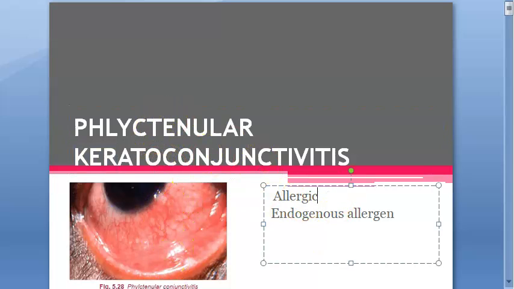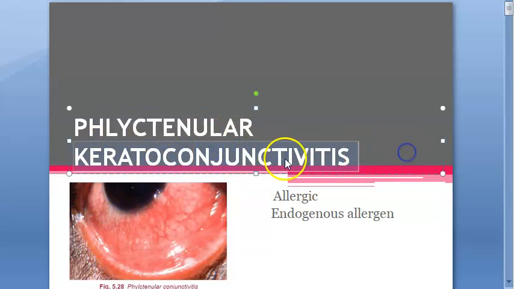That means kerato means what? Cornea is involved, and even conjunctivitis. So first conjunctivitis, then it will go to cornea. So keratoconjunctivitis. So this is allergic conjunctivitis, allergic keratitis.